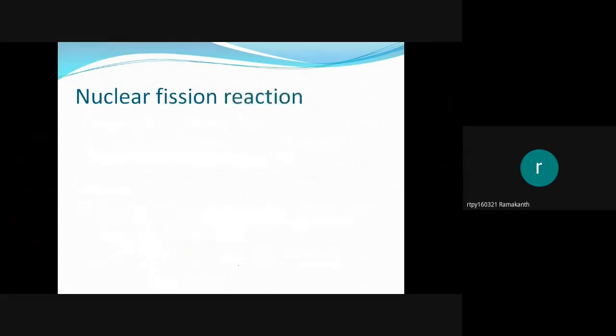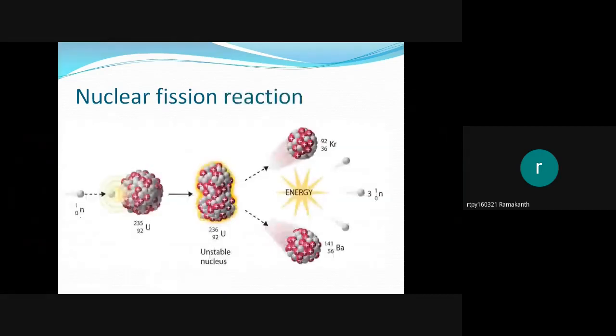You can see the picture here. Where a neutron is bombarded on uranium 92 235, we produce uranium 92 236, and later, since it is unstable, it splits up into barium 141, krypton 92, 3 neutrons and a large amount of energy produced.